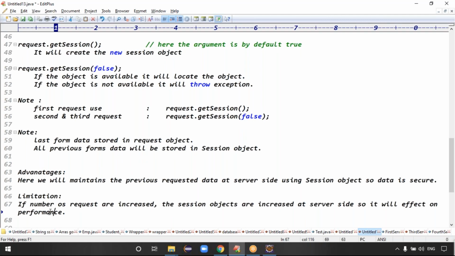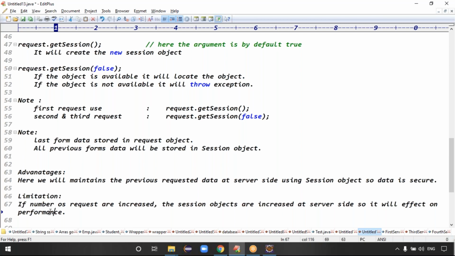Tomorrow we will see the cookie session tracking mechanism. Using it, we will maintain the data at client side using cookies. Cookies are maintained at browser side, right? The same process we will do, but we will store the previous client data in the form of cookies. That is called the cookie session tracking mechanism.